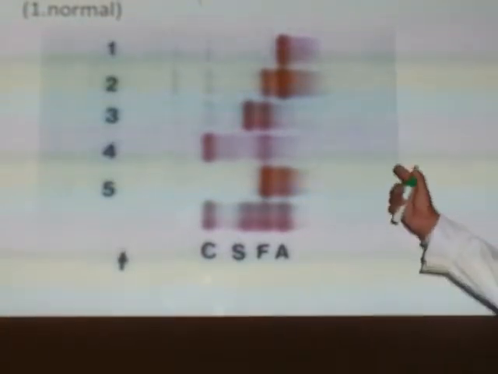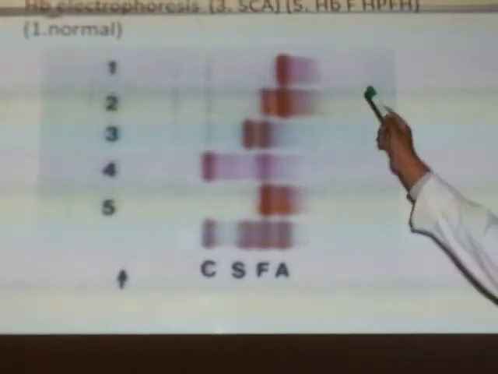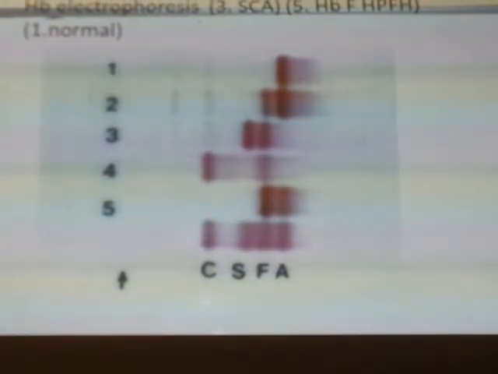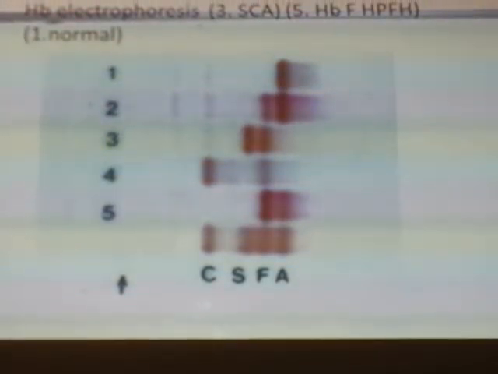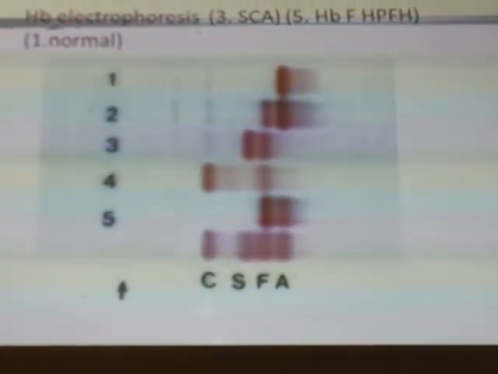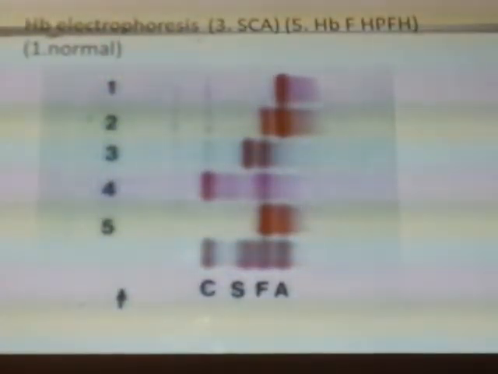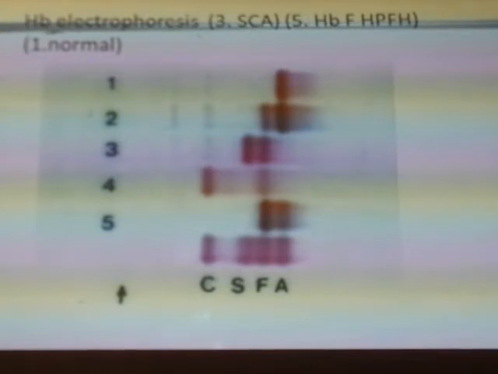Okay, now see this. What is number 1? Normal. All hemoglobin A. So if we are talking about an adult person, this is a normal person. More than 95-96% hemoglobin A.